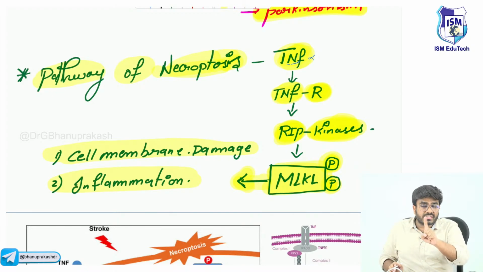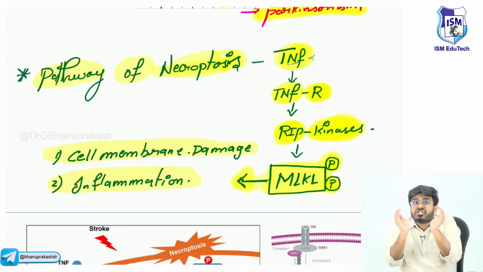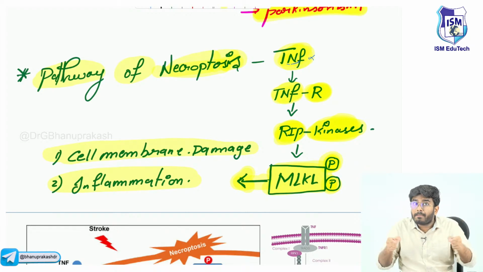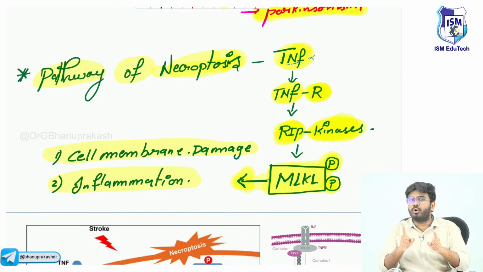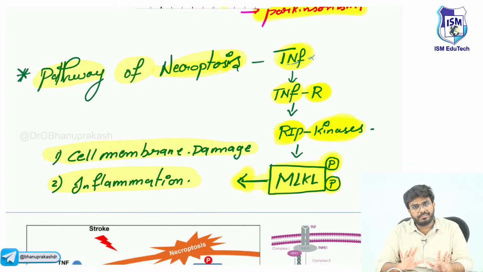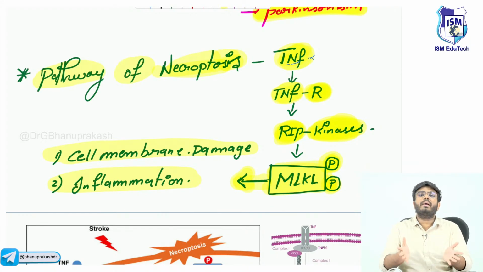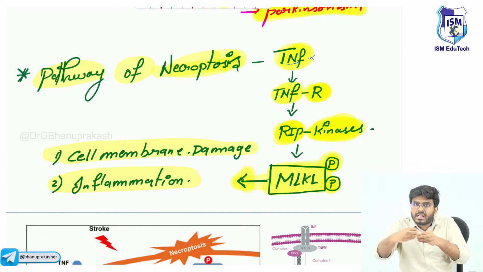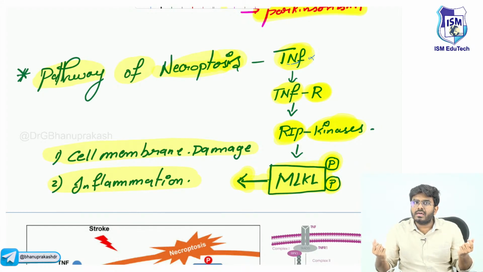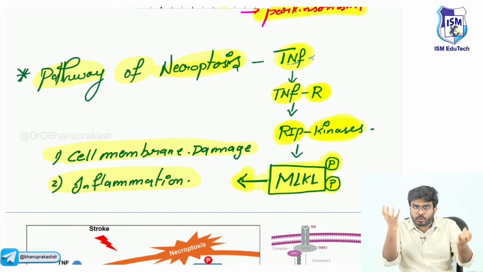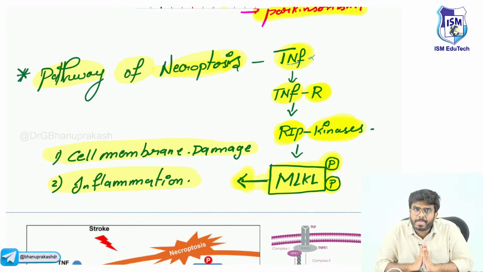Normally in apoptosis, cell shrinkage will happen. The cell membrane is not going to be damaged. But here in necroptosis, at the end result, morphologically, the cell is getting damaged, and this damage looks like necrosis. After the cell damage, even inflammation will start, because the cell membrane is getting damaged. The cellular contents will leak out, and that will trigger inflammation. That will recruit the neutrophils. Inflammation will start.